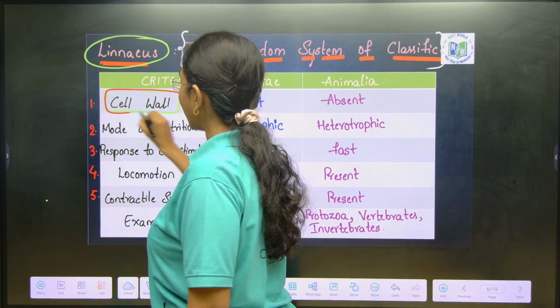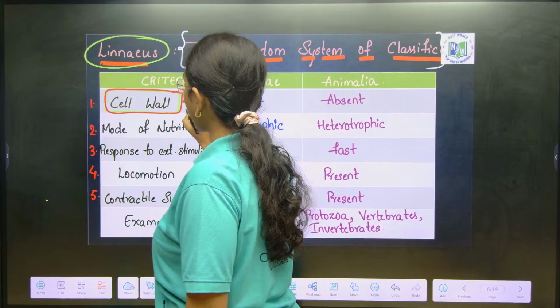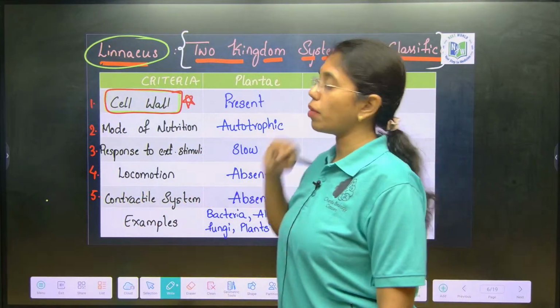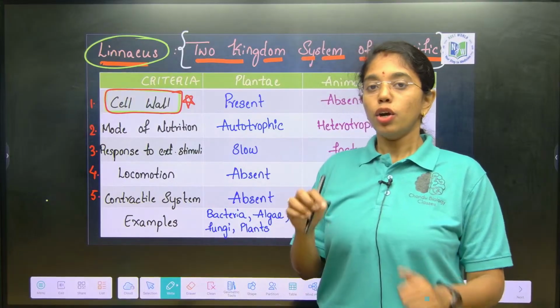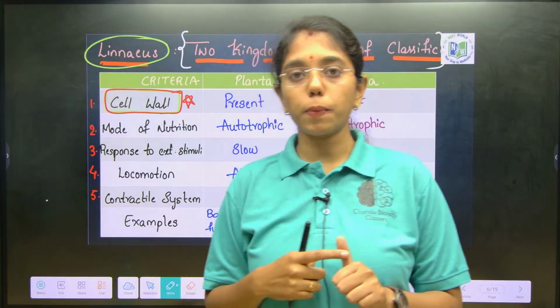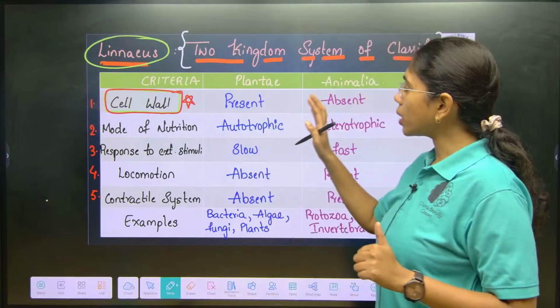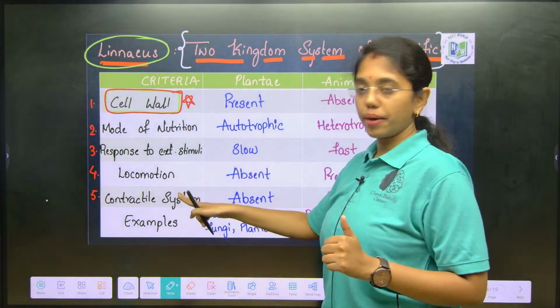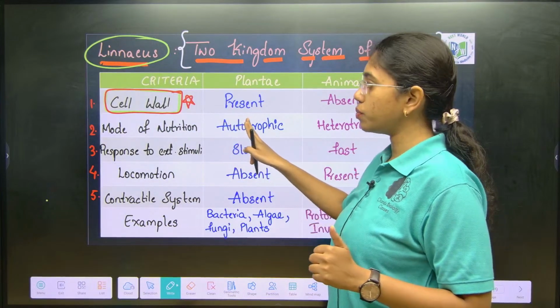Remember that, though this is the most important criterion, there are many drawbacks or limitations for this system of classification. Got it right? The two kingdom system of classification was proposed by Linnaeus, wherein the two kingdoms are Plantae and Animalia, and many criteria are used for classifying the organisms into Plantae and Animalia.